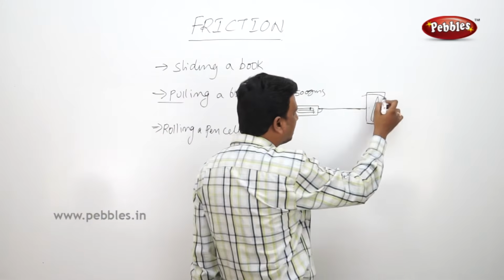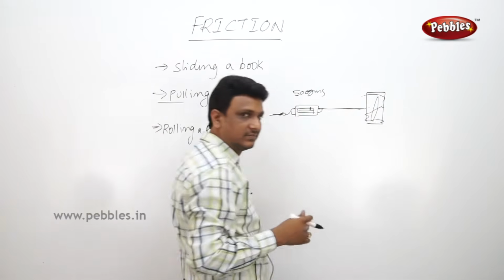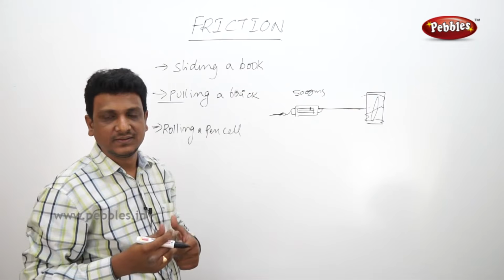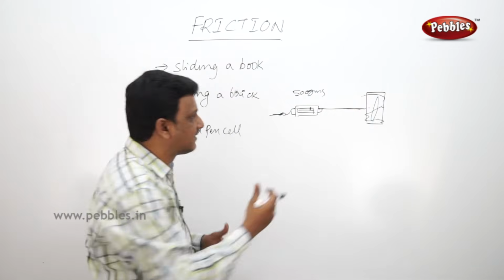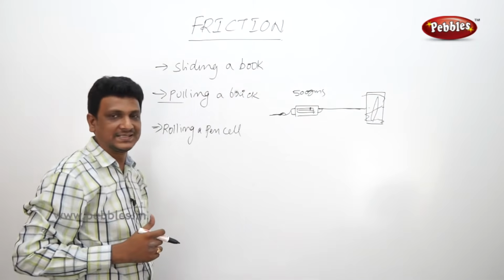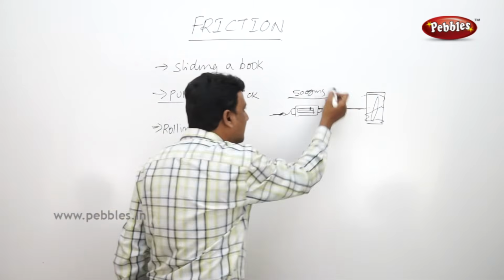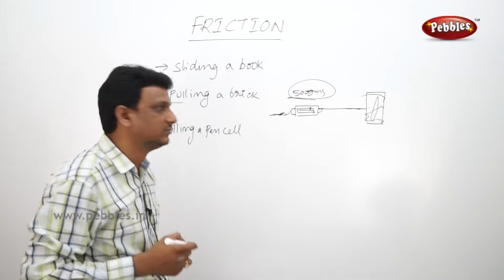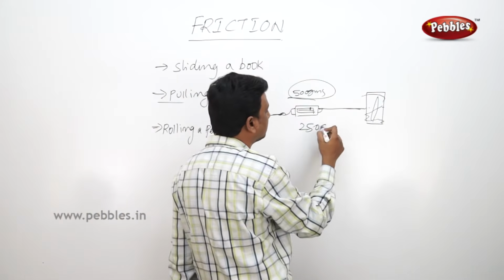Now, I wrapped the brick in a thin polythene sheet, a very flat polythene sheet. I wrapped the sheet around this brick. Now I am pulling with the spring balance again. Now will it be 500 grams again? No, it is less, 250 grams.